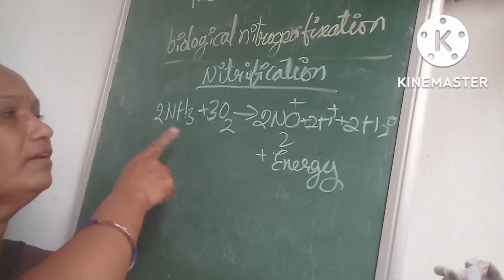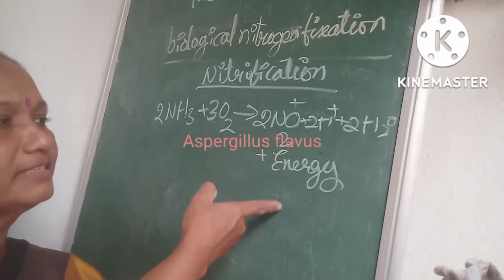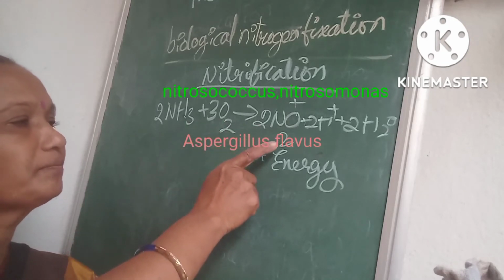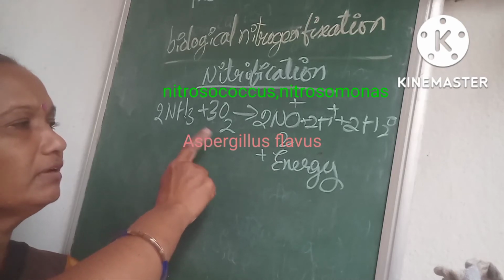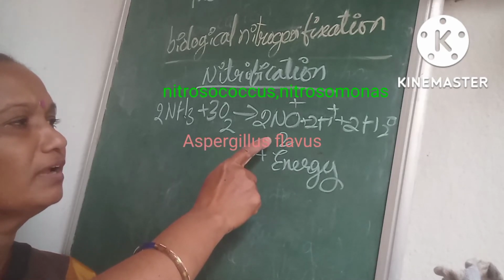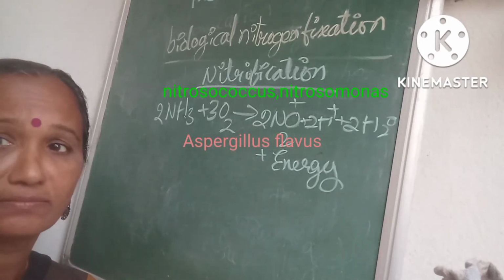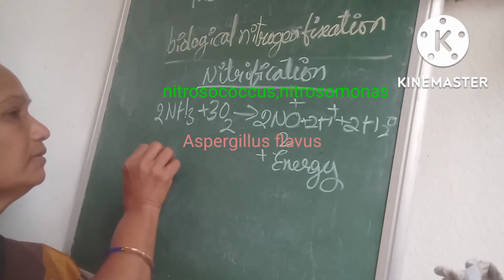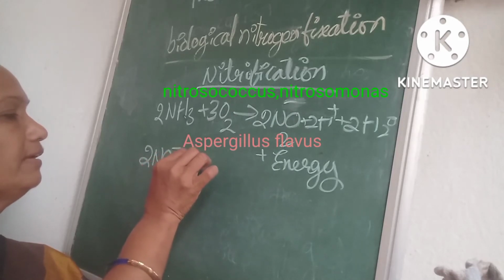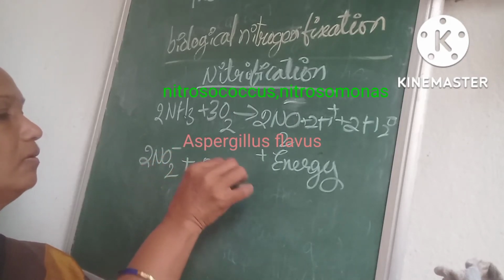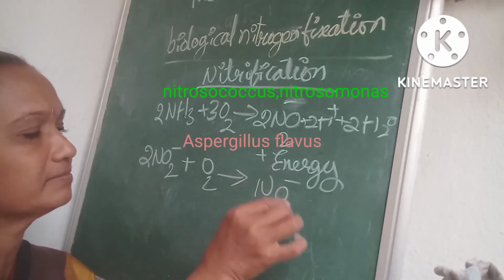So ammonia is oxidized with oxygen and gives rise to nitrites. This reaction is catalyzed by Nitrosococcus and Nitrosomonas. First ammonia is oxidized with oxygen and gives rise to nitrites. Then the nitrites are again oxidized and give rise to nitrates.